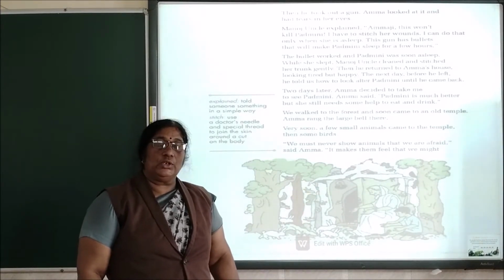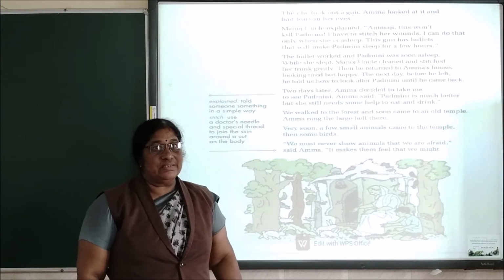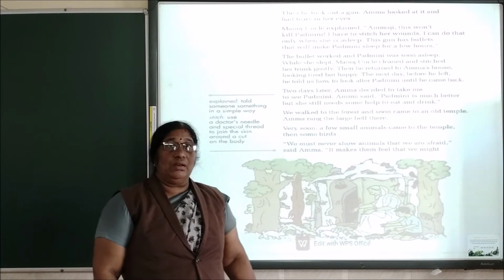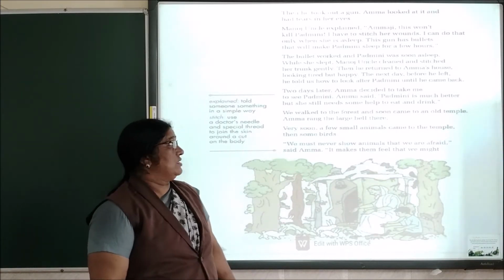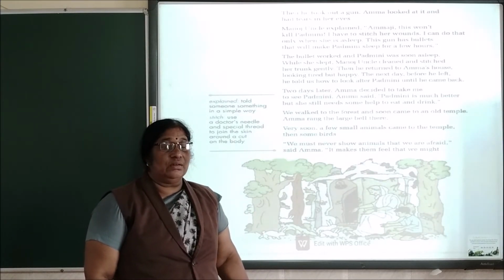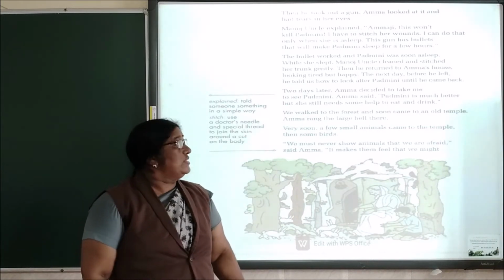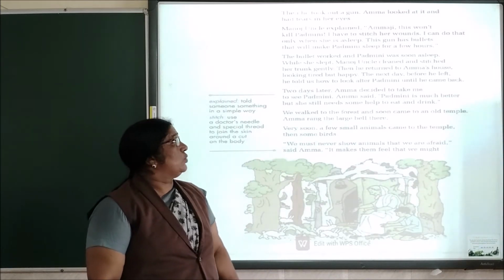When Manoj uncle took out his gun, Amma thought that he was going to kill Padmini, so she had tears in her eyes. Then Manoj uncle explained, it will not kill Padmini, it will only make her sleep for a few hours, so that he could stitch and clean her wounds. The bullet worked and Padmini was soon asleep. Do you know, children, what is in that bullet? Medicine.